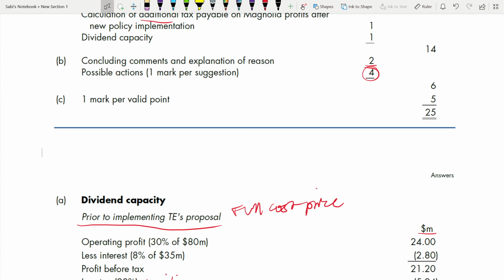Next, I'll be covering the other topics, right? Other 4 sections.